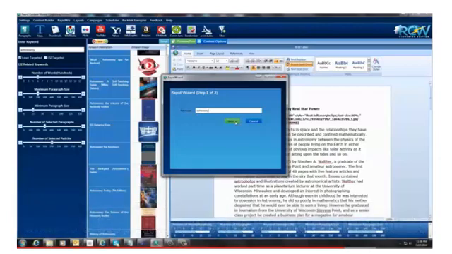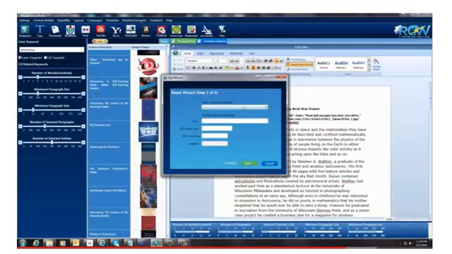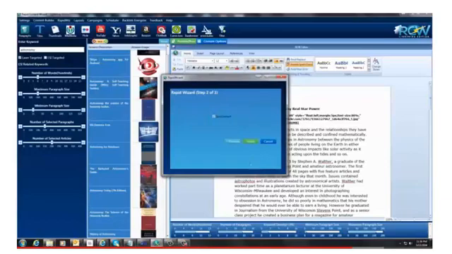astronomy, which is the keyword. Next, I'm going to select the website. So I'm going to select the same website that I just did there, and it puts everything in here. If you didn't have a website in here, you just put all this information in, and you click next, and it would add it to the drop down. But anyways, I'm going to do that. Do I want to spin the content? Well, for this purpose, I'm just going to leave this as it is, and I'm going to click Finish.